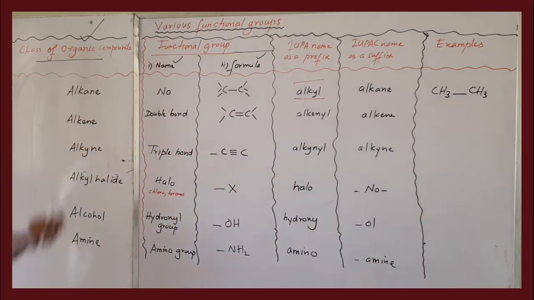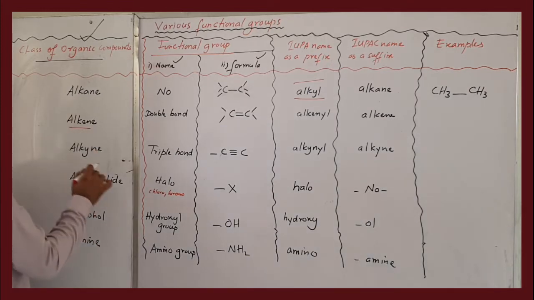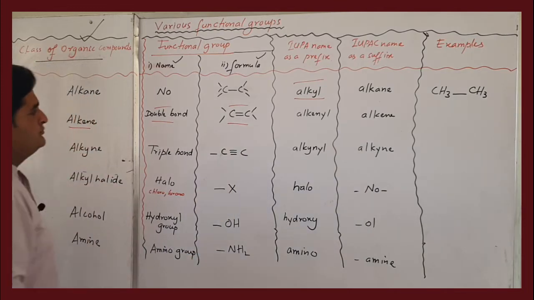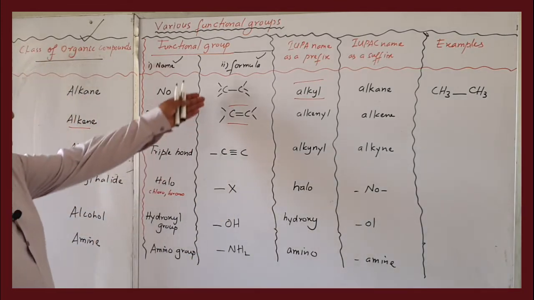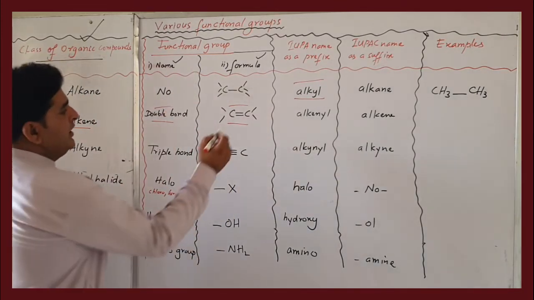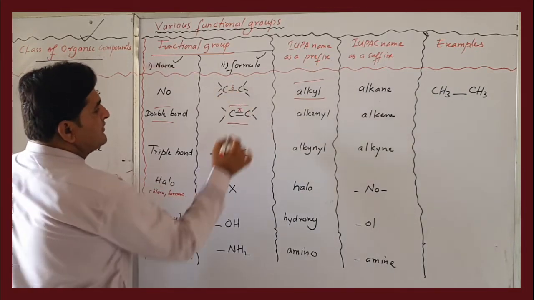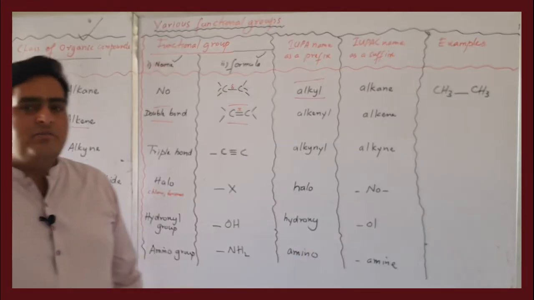The second functional group is alkene. Alkene has a carbon-carbon double bond. What is the difference between a single bond and a double bond? Here there is a pi bond, whereas all bonds there were sigma bonds. A pi bond is weaker than a sigma bond.